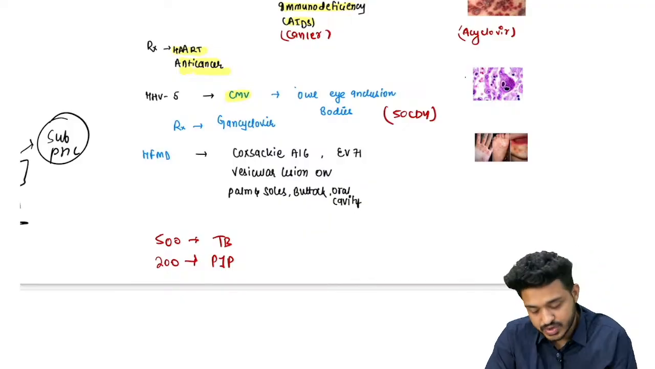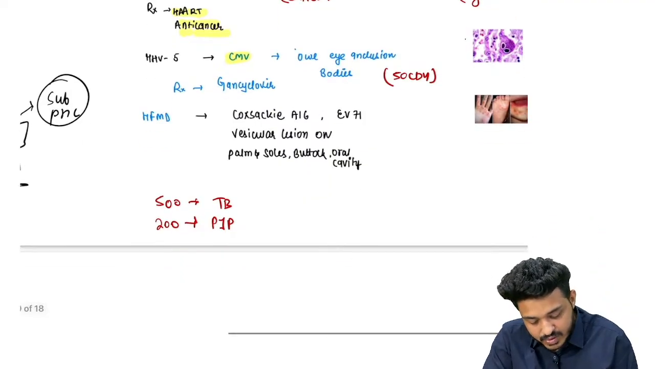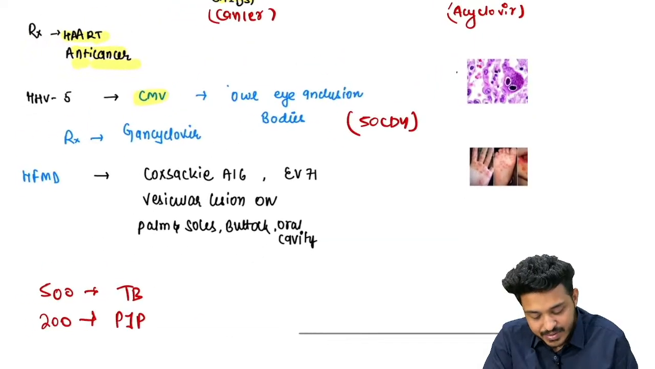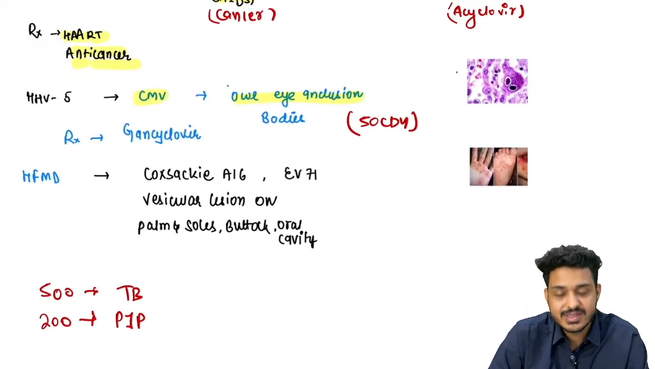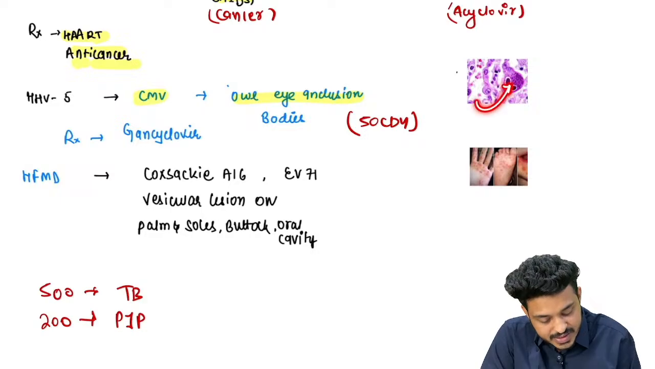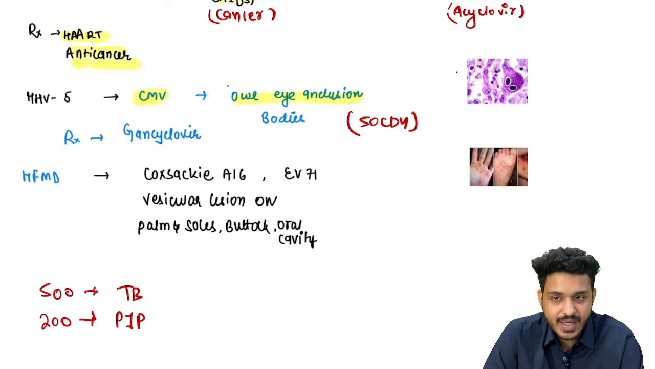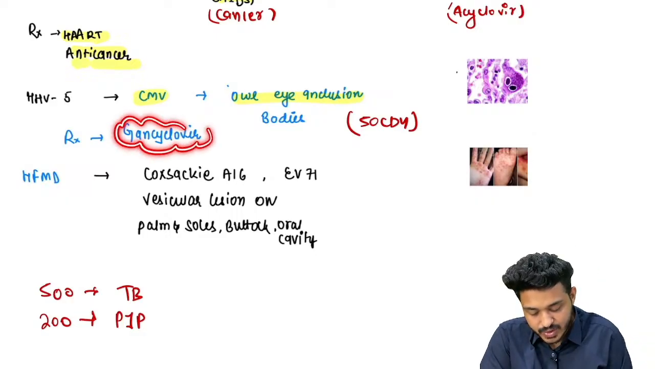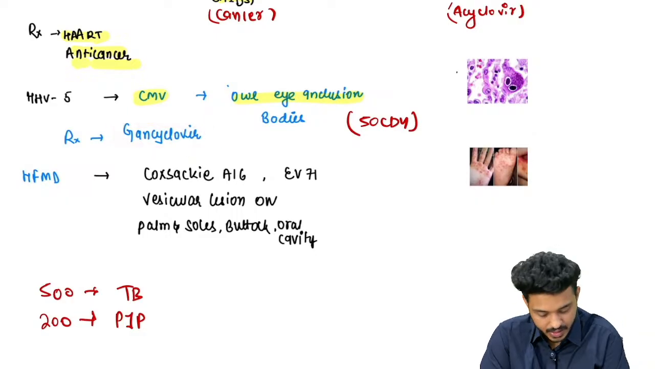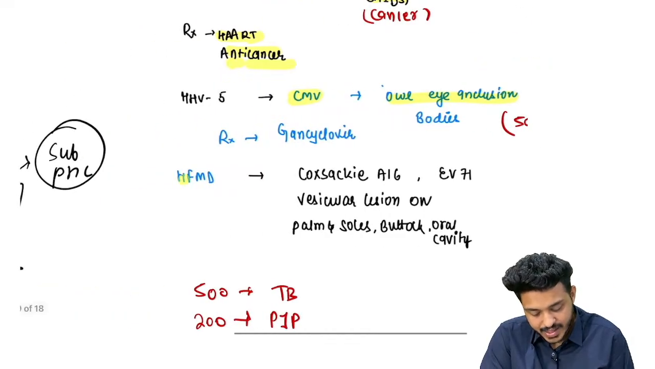ये याद रखना है, दो चीज़ें, right? Treatment for this particular one, this is going to have what? CMV will be having owl eye inclusion bodies. These are your owl eye inclusion bodies, and the treatment is going to be what? Ganciclovir. For all other herpes, you can use acyclovir. For this particular one, you can use what? Ganciclovir, right? The next important viral infection we are having is HFMD.